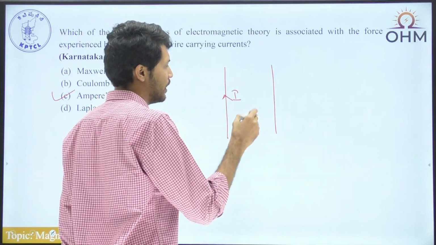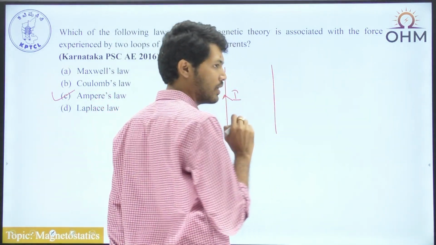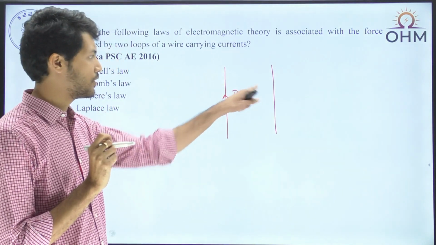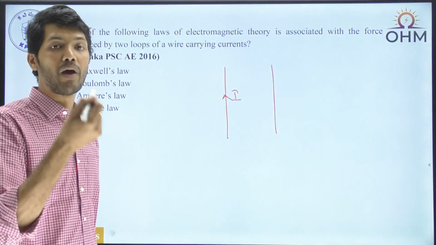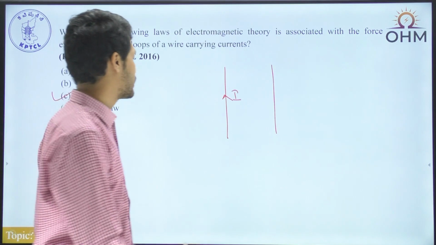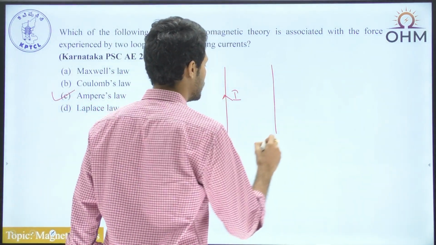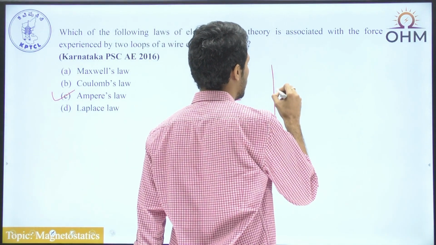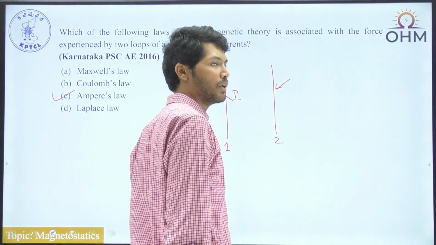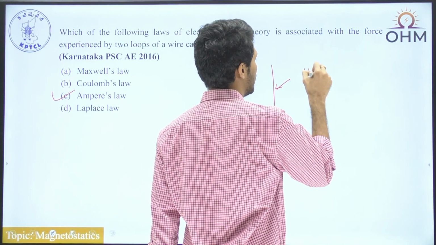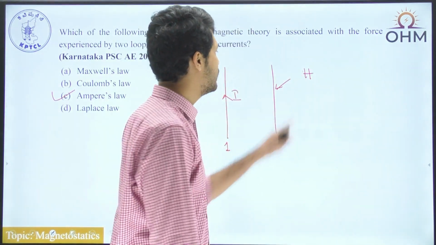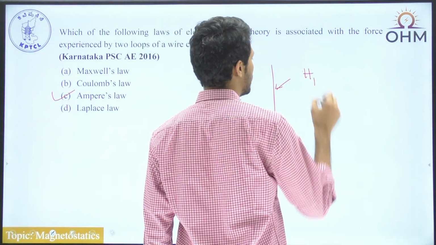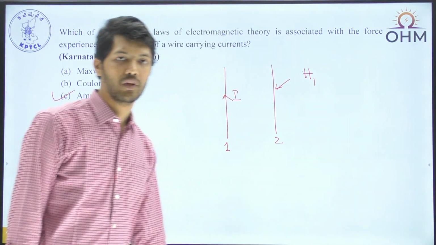Now we have to find out at this particular distance, that is in the region of second conductor, what is the magnetic field produced by the first conductor. Let me call this as 1 and this is 2. Okay, so we want to find out what is the magnetic field produced at this particular location. Let me call that as H. Since this is the magnetic field produced by the first conductor, let me call it as H1.